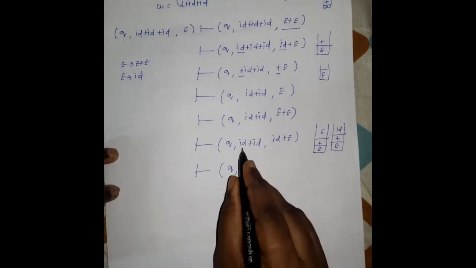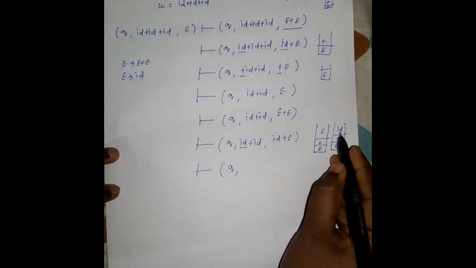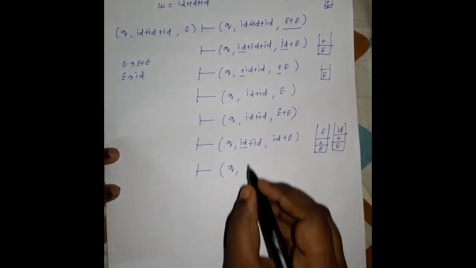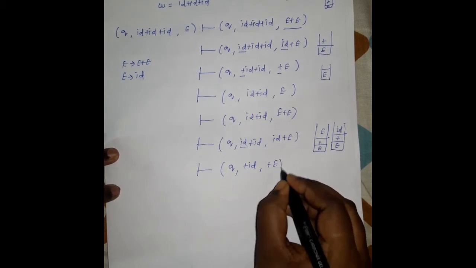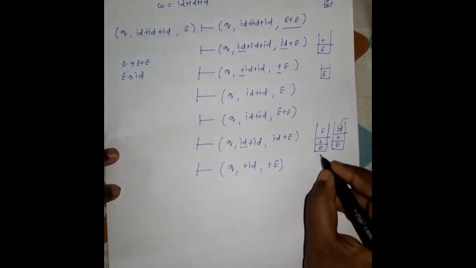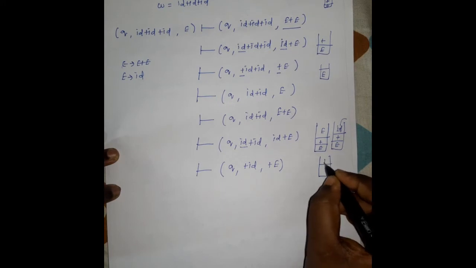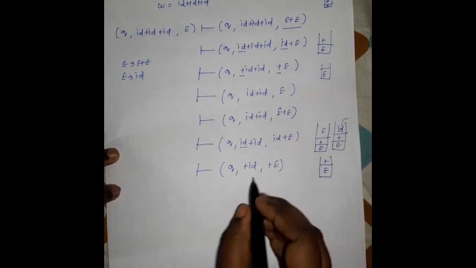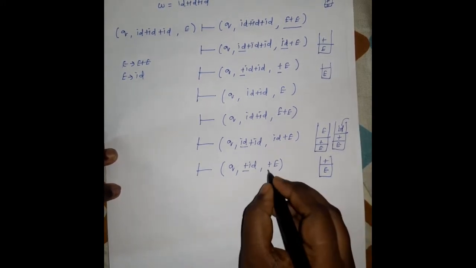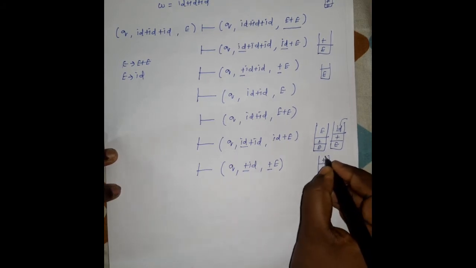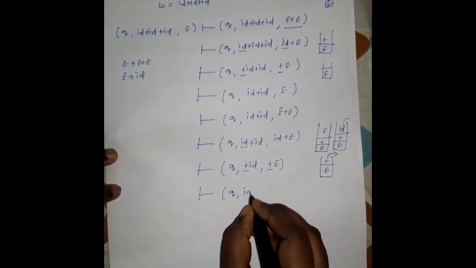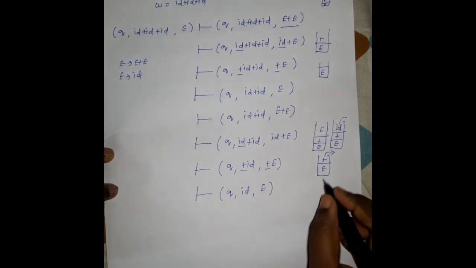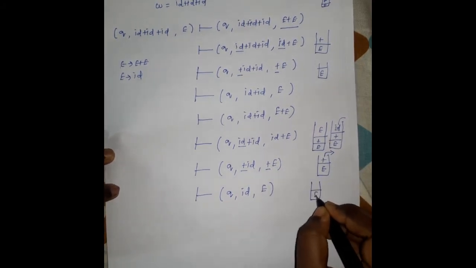Now the input symbol is ID and the top of the stack is ID, so this ID is popped, and the remaining input is plus ID, with plus E on the stack. After popping this element, the stack has plus and E. Now the current symbol is plus and the top of the stack is plus, so this plus is also popped, and the remaining is Q and ID comma E. Now the stack has the element E.